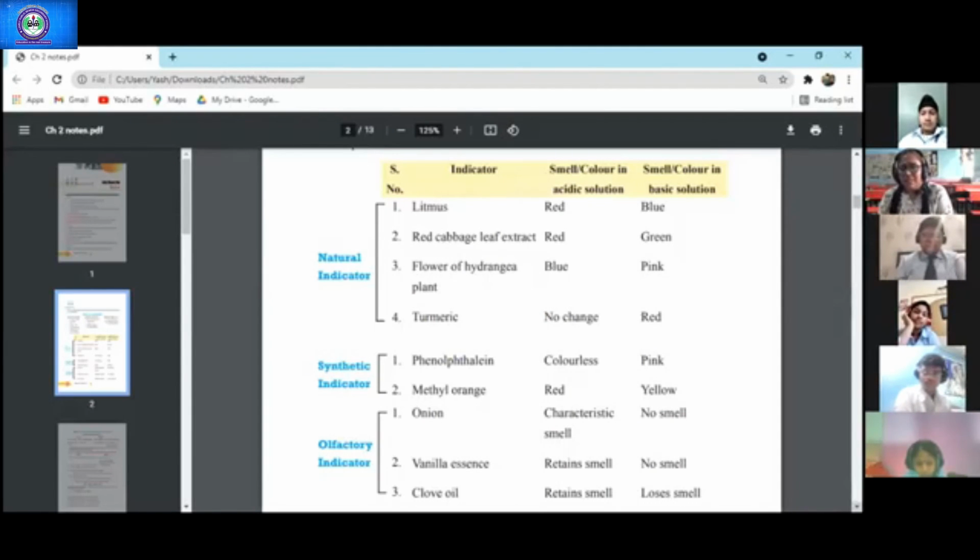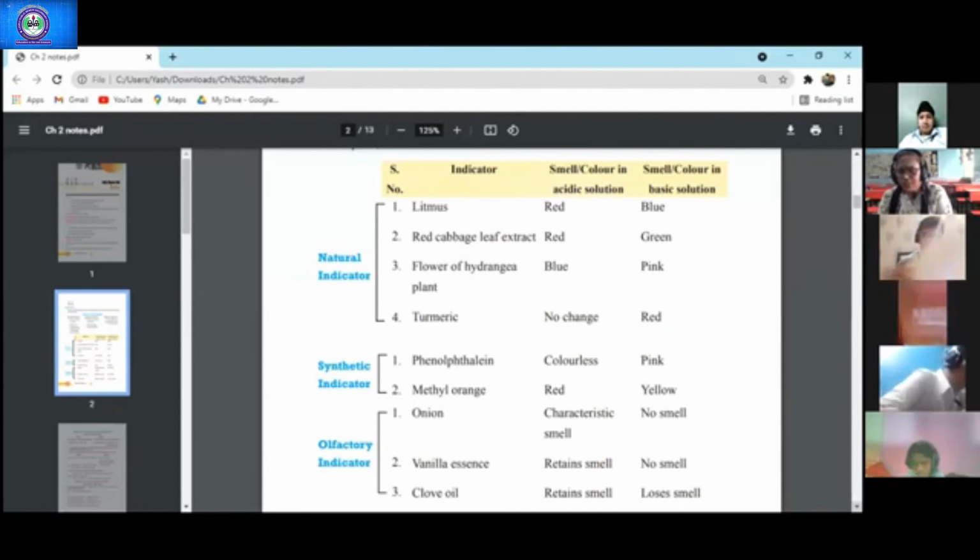Synthetic indicators. We have phenolphthalein, which changes to colorless in acid, and in base it changes to pink in color. Methyl orange in acid changes to red in color, but in base it changes to yellow in color. So tomorrow I will show you these videos. Very interesting. You will learn about this.